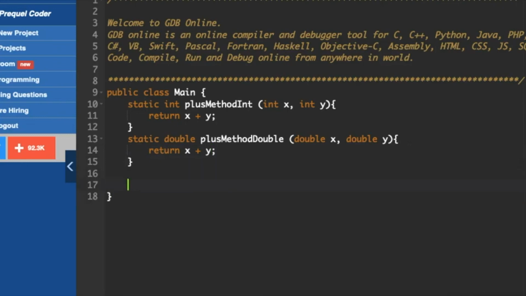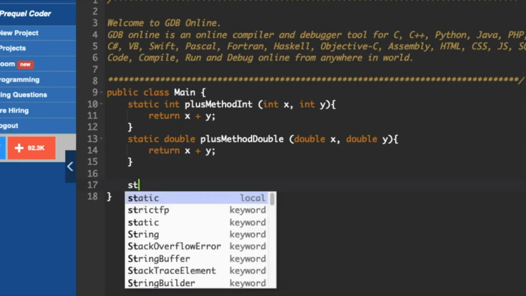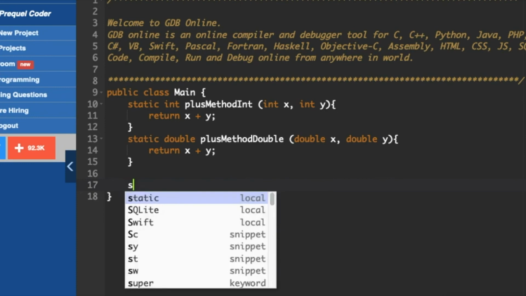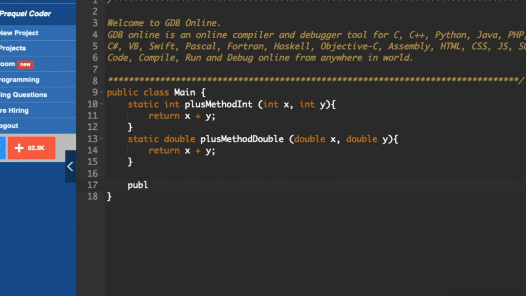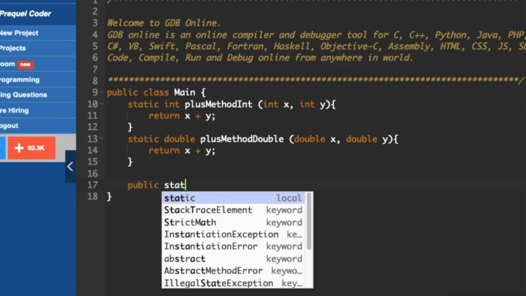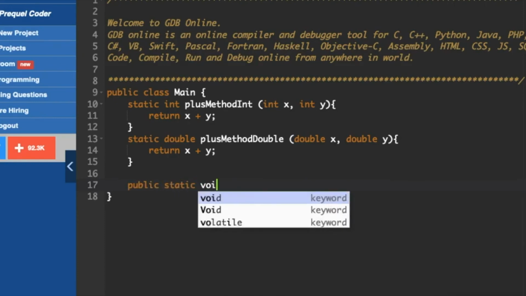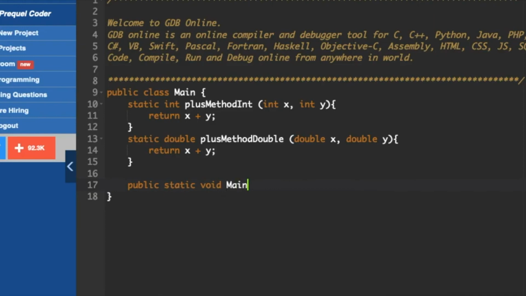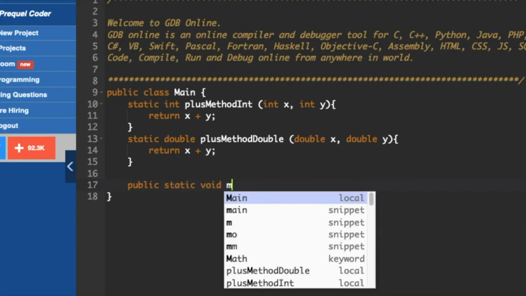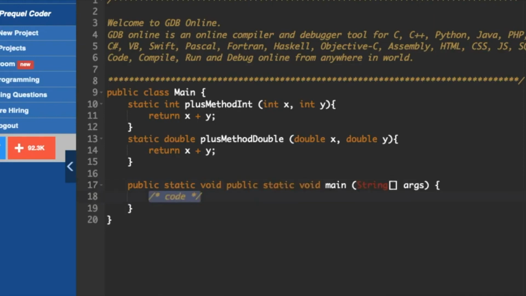I will declare a public static void main function. Main, it's a snippet. If you want to avoid writing too much, you can just use the snippet. It will take care of the code here.